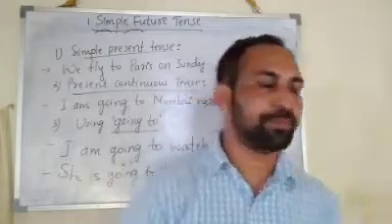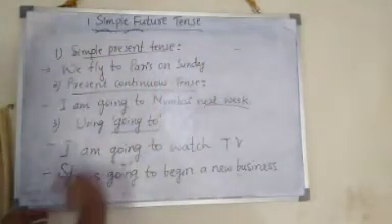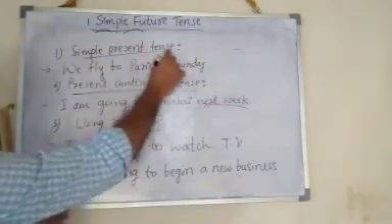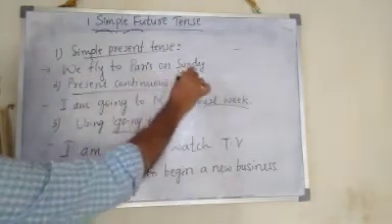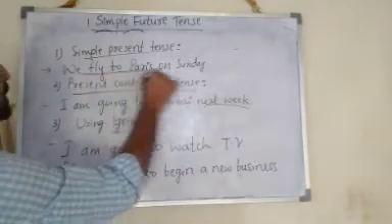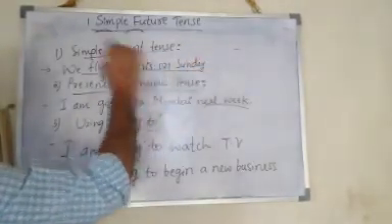Look at the board. We can make future action by using simple present tense. For example, we fly to Paris on Sunday. Here in this sentence, the action is going to happen. So this is simple present tense here.